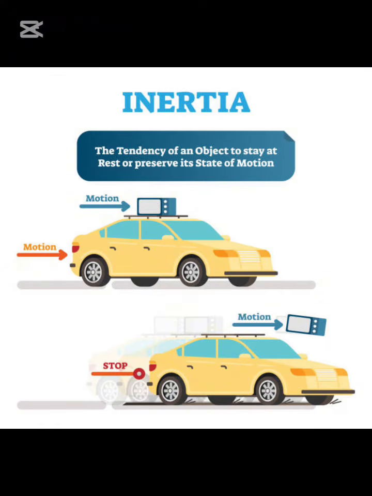Inertia is the reluctance of a body to change its state of rest or its velocity. Inertia is the tendency of an object to resist changes in its state of motion. This concept is based on Newton's first law of motion, which states that an object at rest will remain at rest and an object in motion will continue to move with a constant velocity unless acted on by an external force. So we are going to select D on number 32.